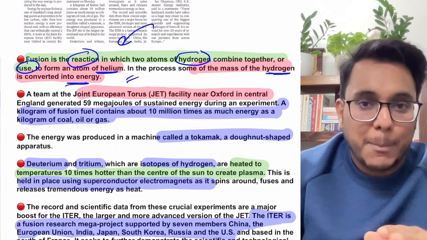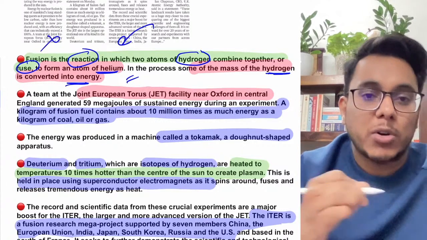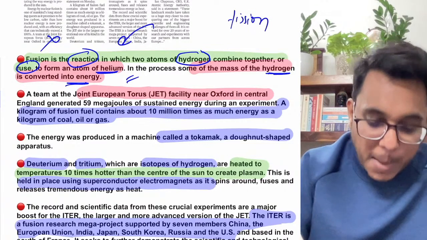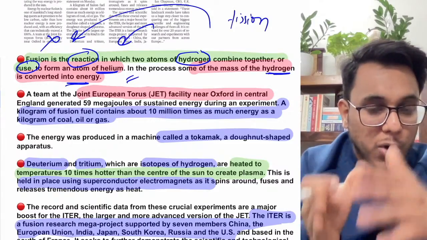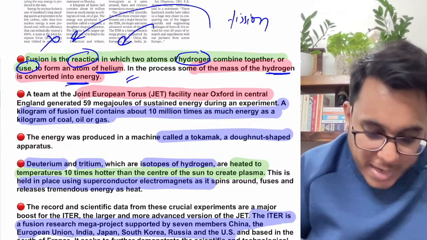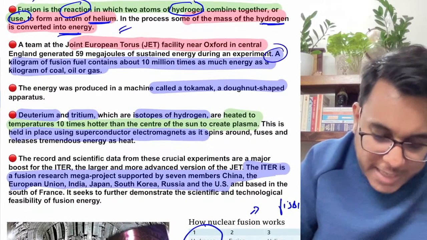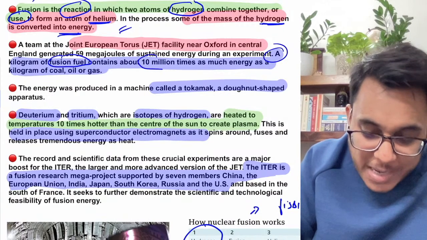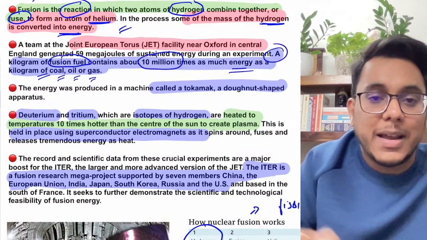Right now, guys, what happens in the nuclear reactors that you see? Fusion is not there. There the fission is happening. But fusion is much more promising in terms of the energy it can promise. Understand this: 1 kilogram of fusion fuel can produce 10 million times more energy than a kilogram of coal, oil or gas.